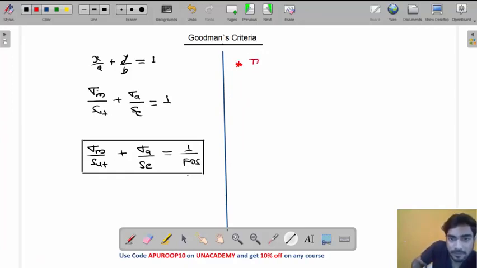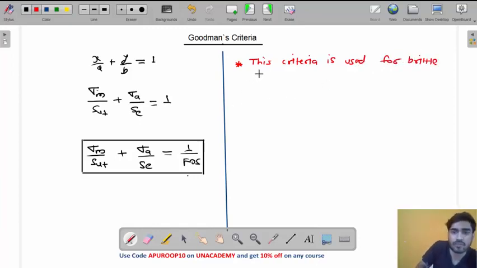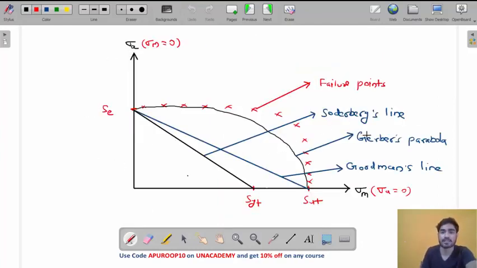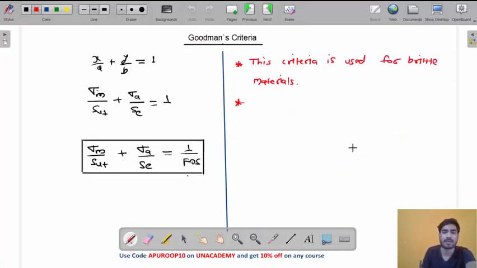This criteria is used for brittle material, my friend. Soderbergh is used for ductile material. This criteria is used for brittle materials. And for brittle material, we also have Gerber's parabola. So what is the difference between Goodman and Gerber, my friend?